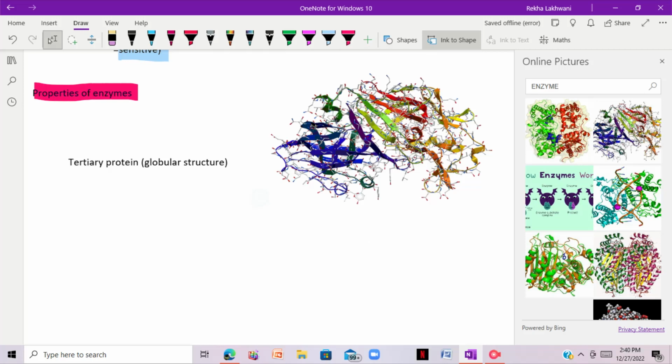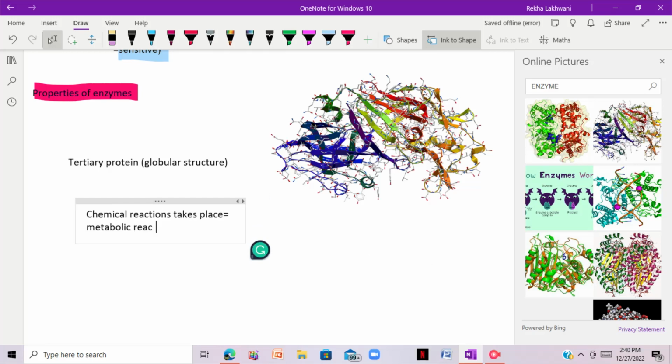These chemical reactions that occur in our body are known as metabolic reactions, and this phenomenon is known as metabolism.